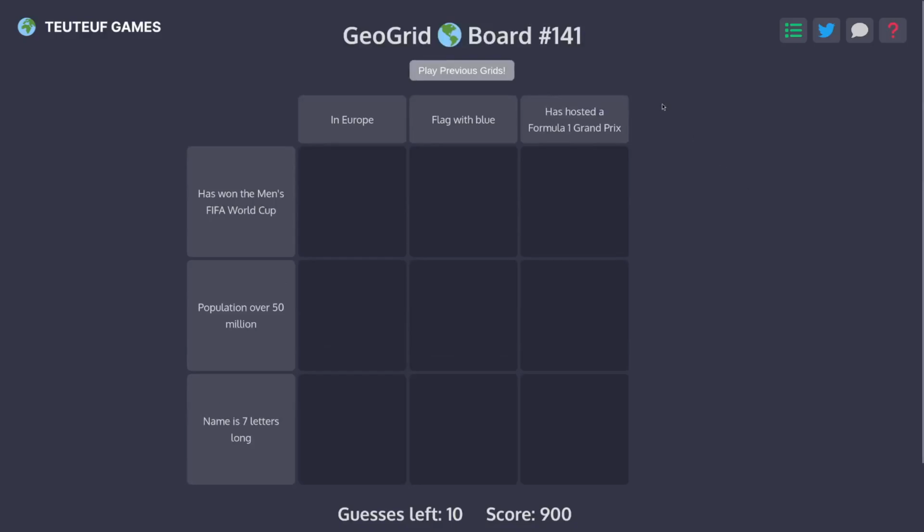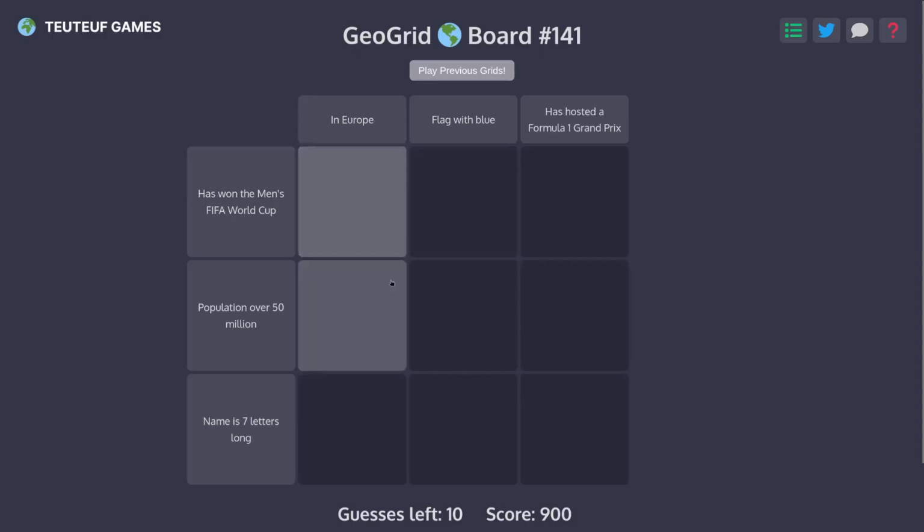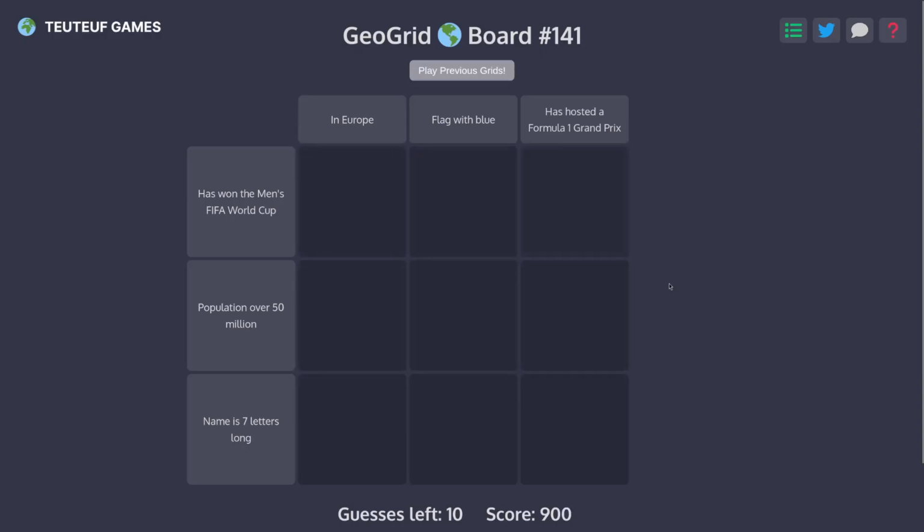Alright, next up we have GeoGrid board number 141. Looks like they changed the design a little bit. I don't know if I like this, but I might just not like it because it's different. Let's try this out. Oh no.